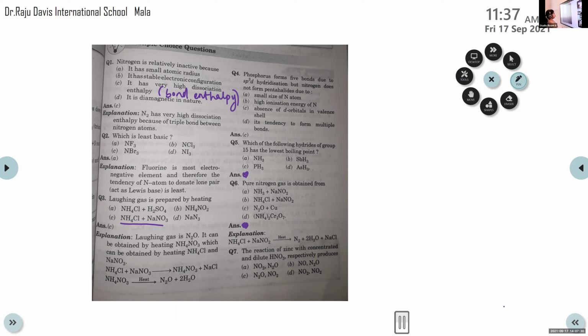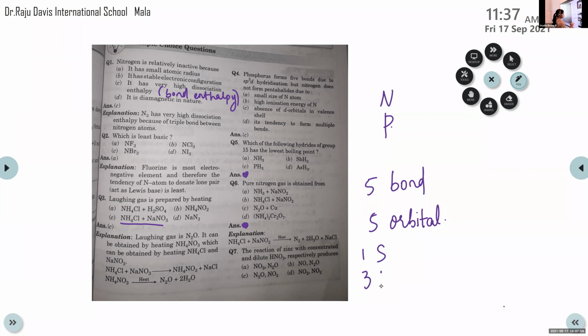Then question number, yeah, tell me. I didn't get that. In the case of nitrogen, phosphorus, it's in the order like this in a group, right? So in the first period, there will be nitrogen. It has no d orbital. If there are 5 bonds, 5 orbitals are needed. Which are the orbitals? 1 s orbital, then 3 p orbitals, so total 4, right? Then 1 d orbital. So total 5 orbitals are needed.